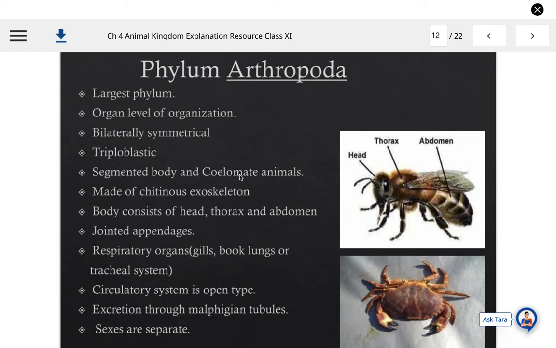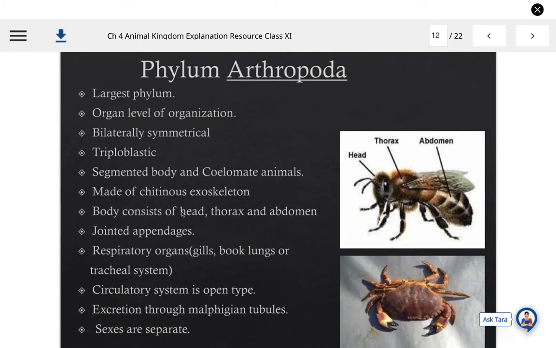Segmented body and coelomate animals are coming in this group or this phylum, and they are made up of chitinous exoskeleton. Body consists of head, thorax and abdomen. This is the abdomen part, which is again segmented, and this thorax part, and this is the head part that you can see in this honeybee, and this is a crab.